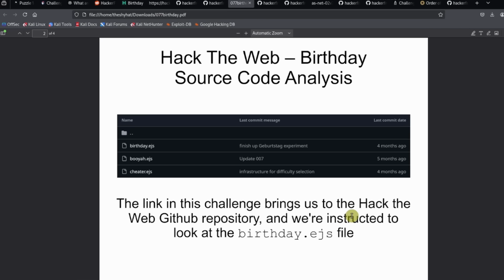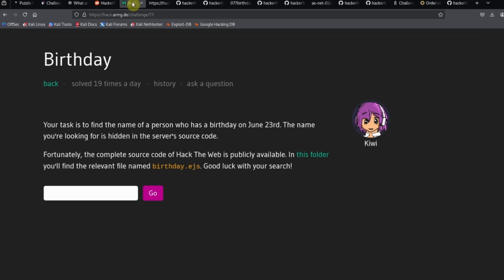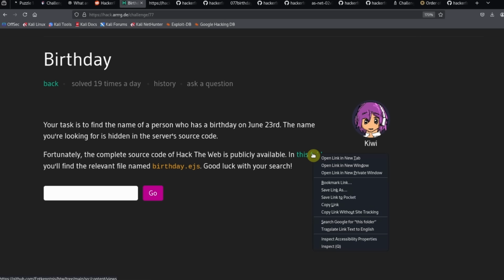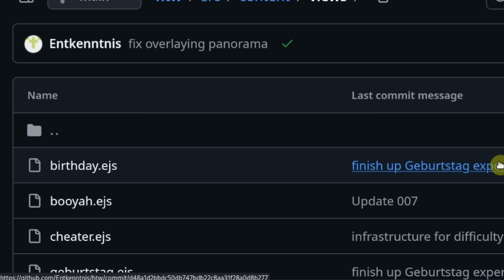The link in this challenge brings us to the Hack the Web GitHub repository, and we're instructed to look at the birthday.ejs file. So EJS. What is EJS? When I did a little bit of research, I found that EJS is actually an implementation of JavaScript that also lets you render HTML tags. But anyways, what we need to do is go over to the link over here, and then look inside of the birthday.ejs file over here. So birthday.ejs.